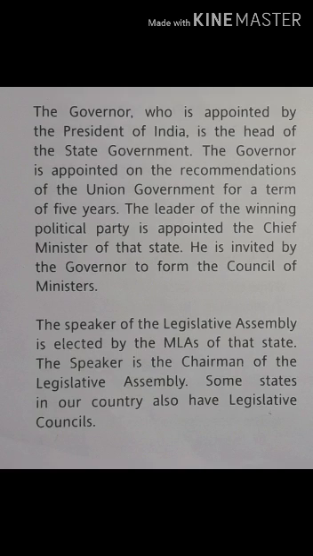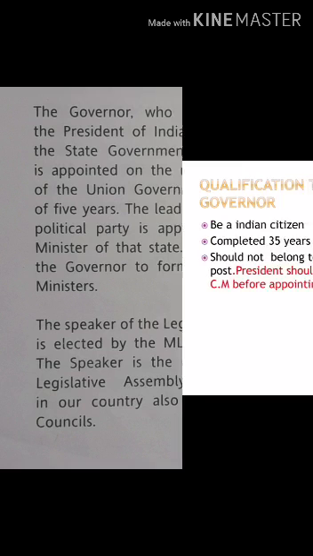The governor, who is appointed by the President of India, is the head of the state government. The governor is appointed on the recommendations of the union government for a term of 5 years. The leader of the winning political party is appointed the chief minister of that state. He is invited by the governor to form the council of ministers.